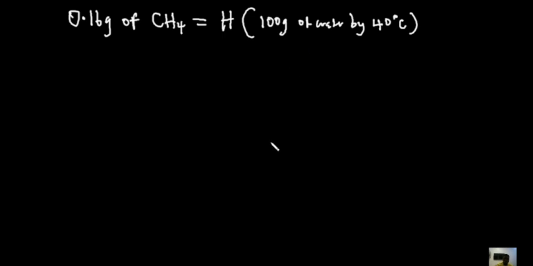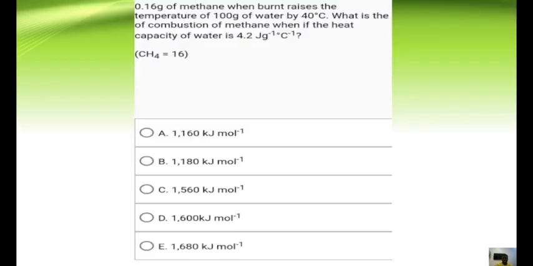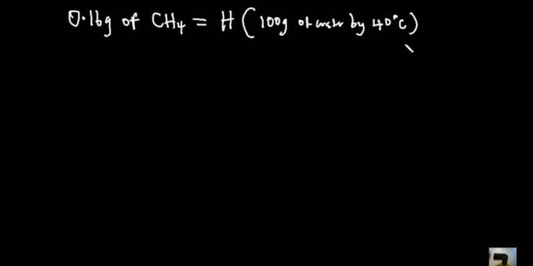So let's continue. Now, the question says, what is the heat of combustion of methane when the specific heat capacity of water is 4.2 joule per gram per degree Celsius? Okay, this is going to be quite simple. When you are asked heat of combustion, it is the enthalpy change associated with the burning of 1 mole of a substance, and in this case it is 1 mole of CH4.